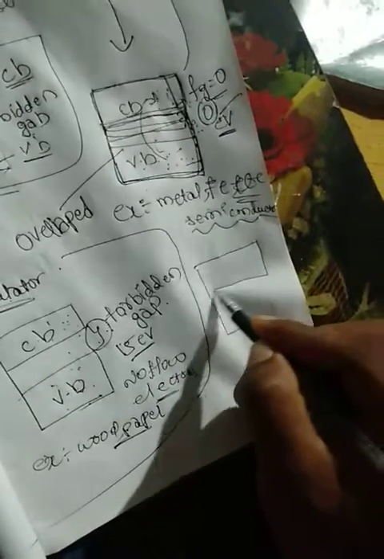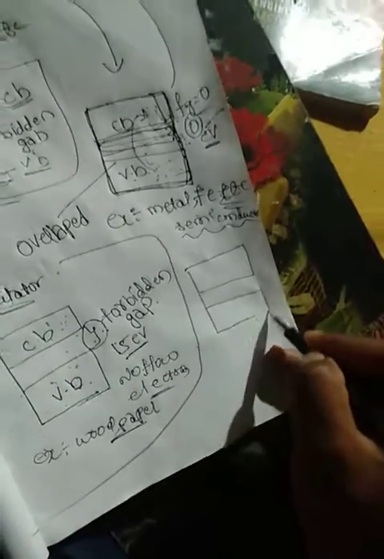We draw this one again, and this is CB, conduction band, this is VB, valence band, and this is FG, the forbidden gap. How much will FG be here for a semiconductor?